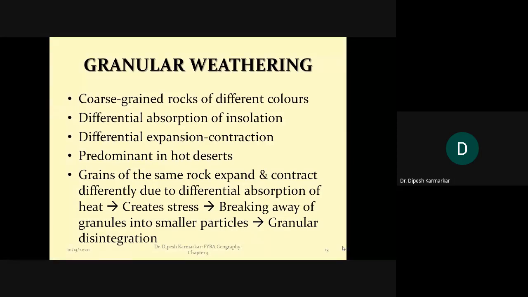Obviously this kind of weathering especially affects rocks that are made up of granules or particles of different minerals, not one single mineral. And you know that all minerals do not get heated or cool down at the same temperature. Every object has a different temperature at which it will expand or contract.